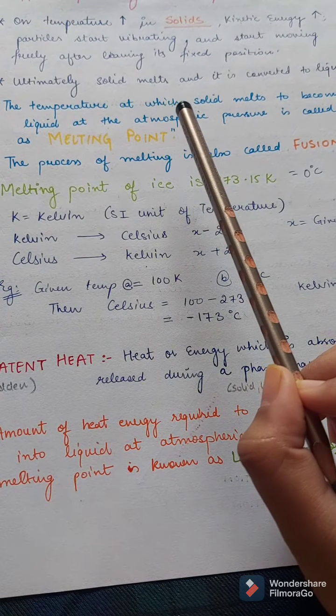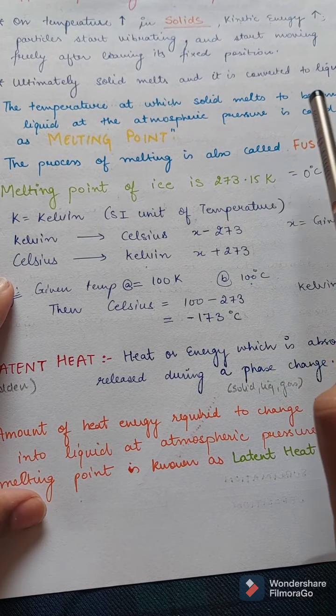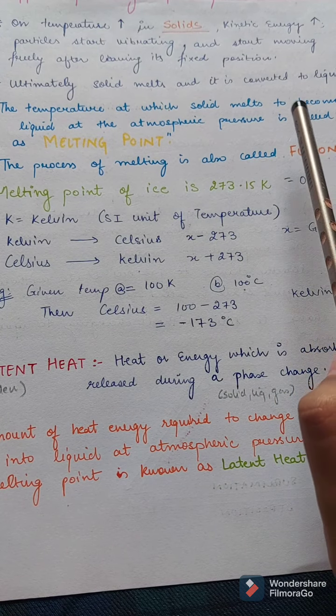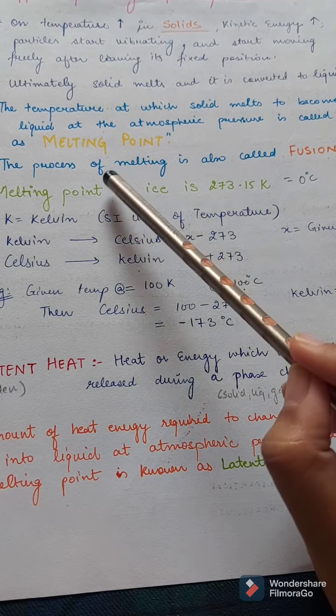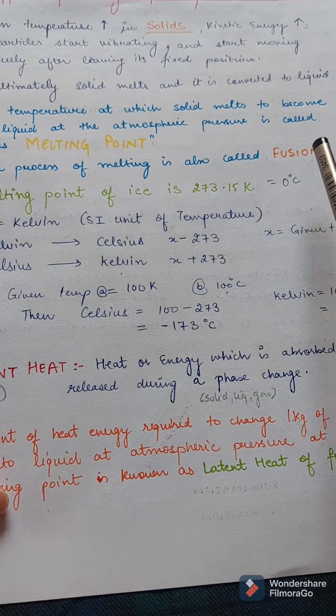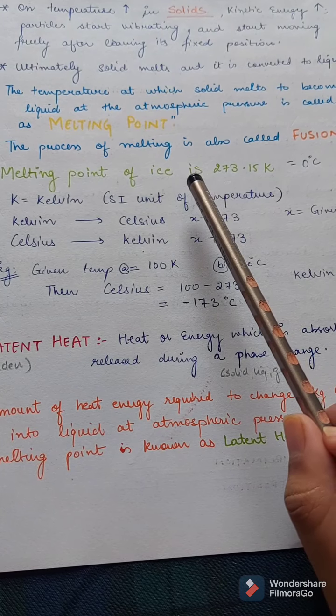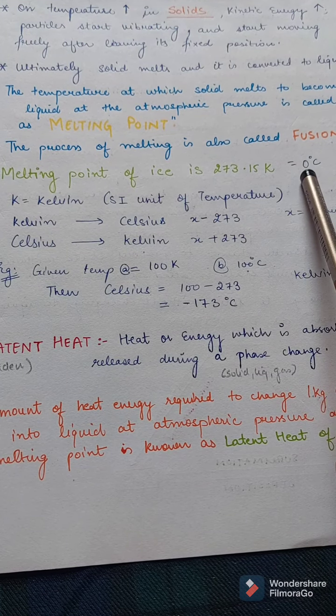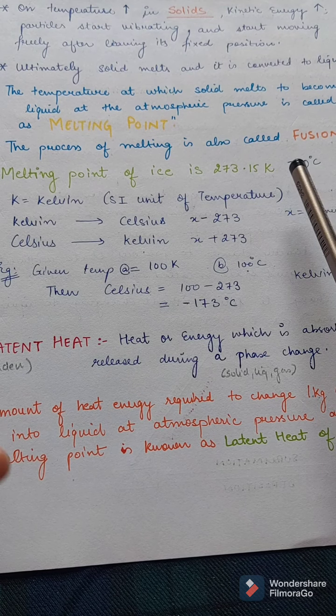So the temperature at which a solid melts to become liquid at atmospheric pressure is known as the melting point. The process of melting is scientifically known as fusion. The melting point of ice is 273.15 Kelvin, which is equal to 0 degrees centigrade.